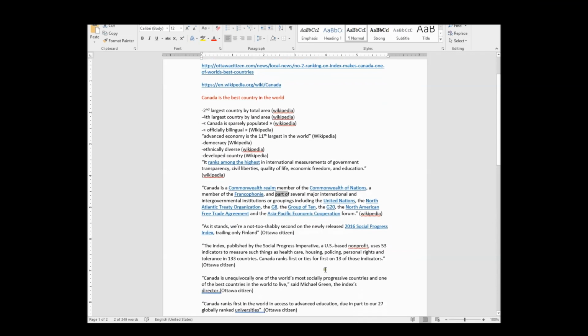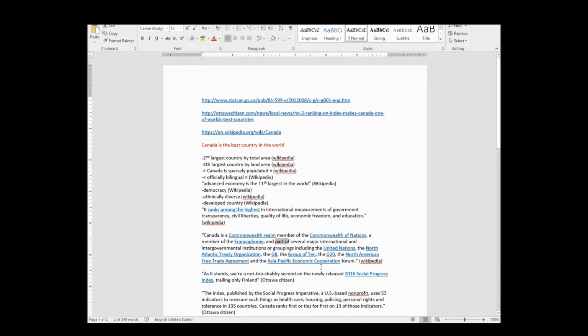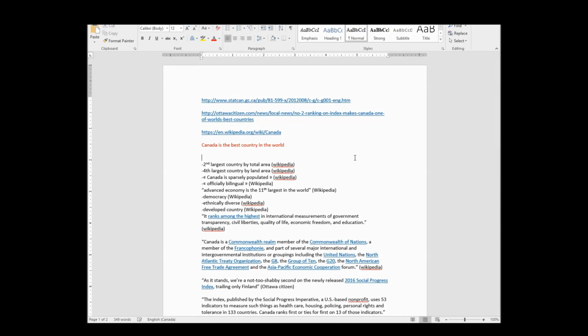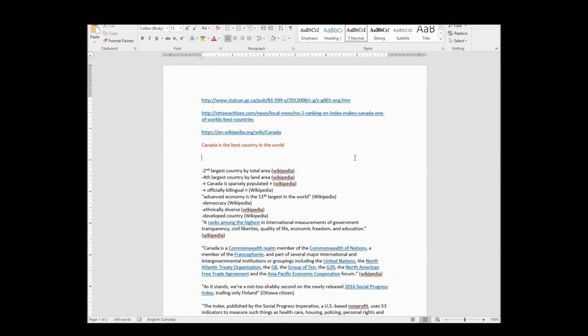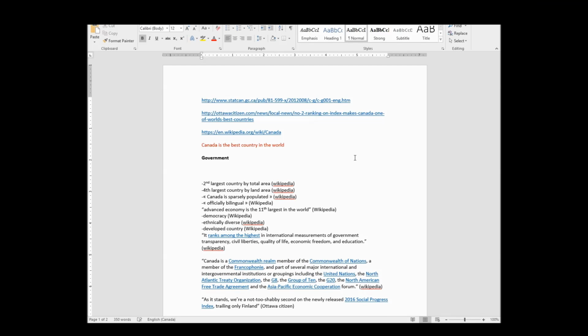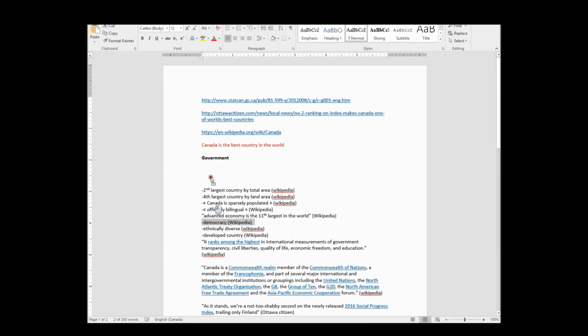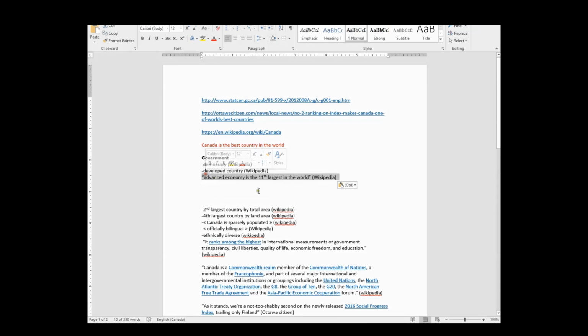What is this? Healthcare. So if I really had to divide this up, there's a few categories I could say. My goal is I want, let's say, 3 even paragraphs, 3 even clumps of information. So if I broke it up into, let's say, government, what I'm going to do is take out all of the facts that relate to government, and put them up here. I'm going to put developed country in government, but I might actually move that later. Our economy, sure, I'm going to relate that to the government, but again, I can change this around later.